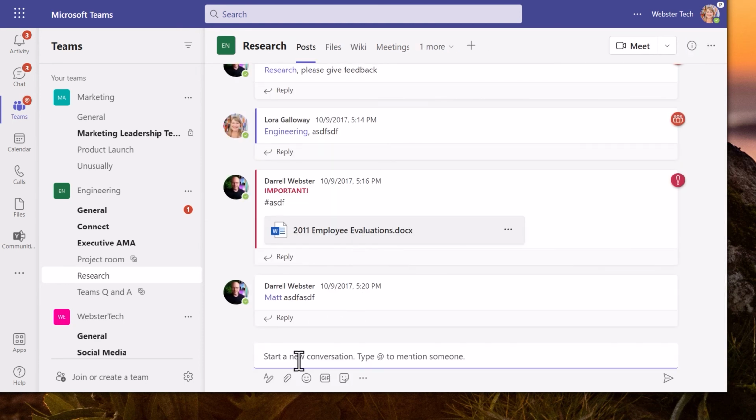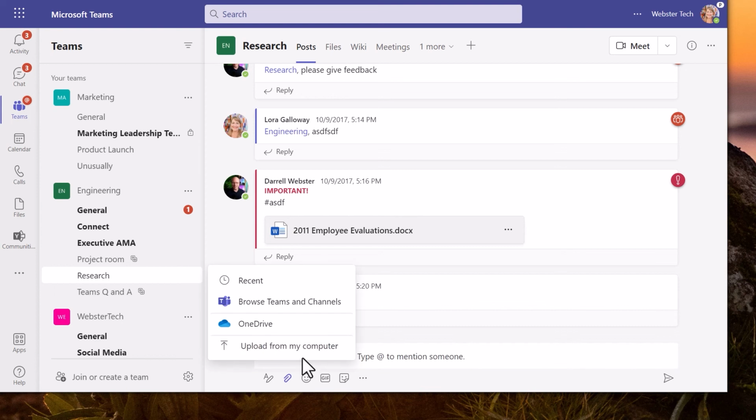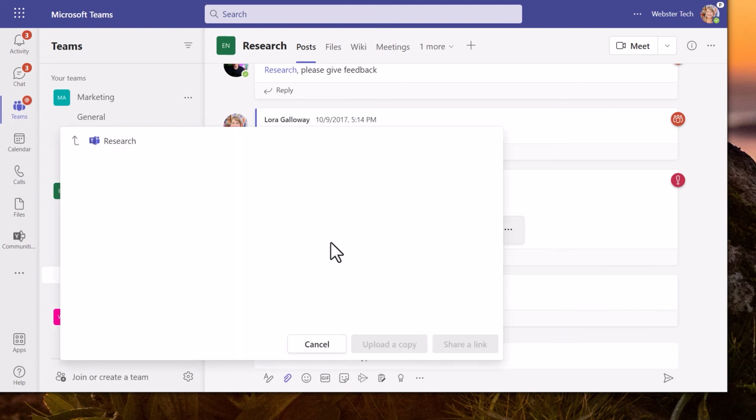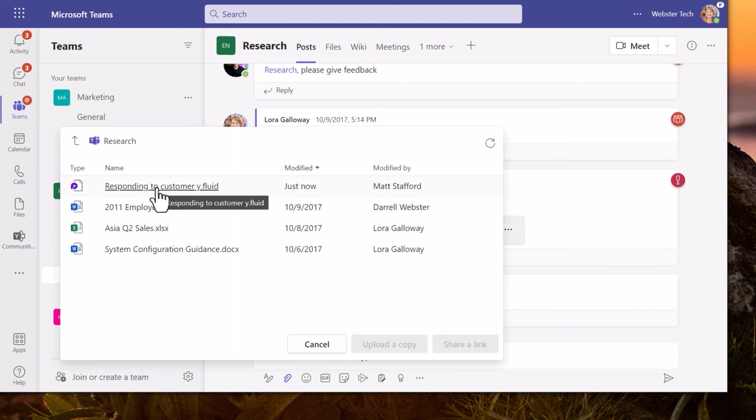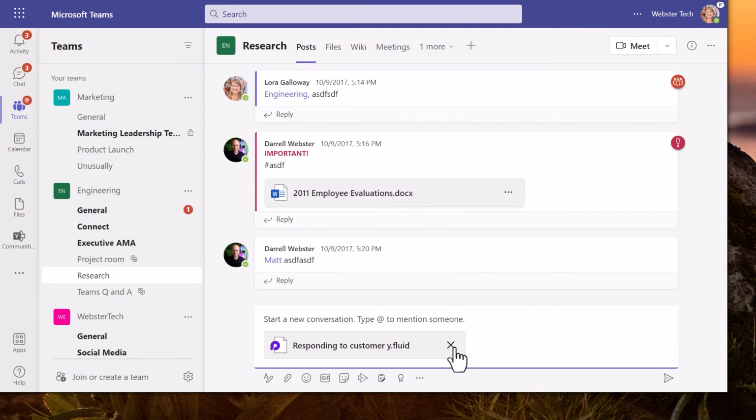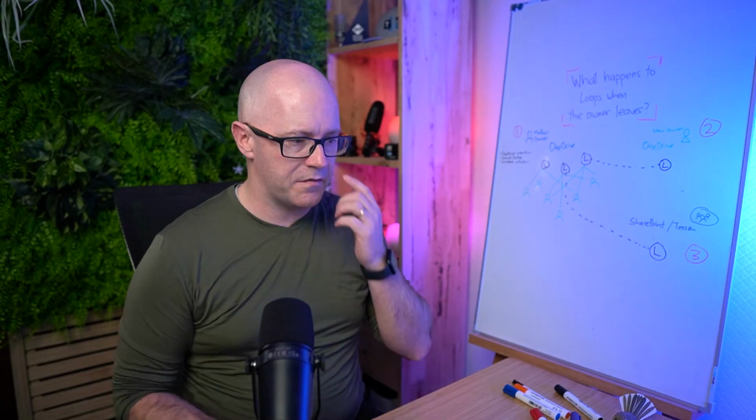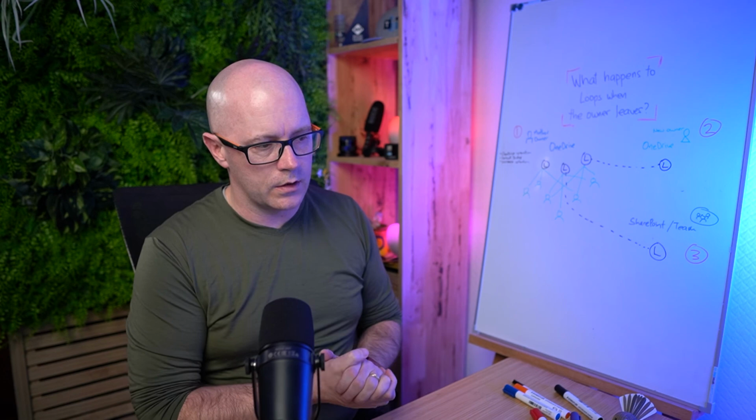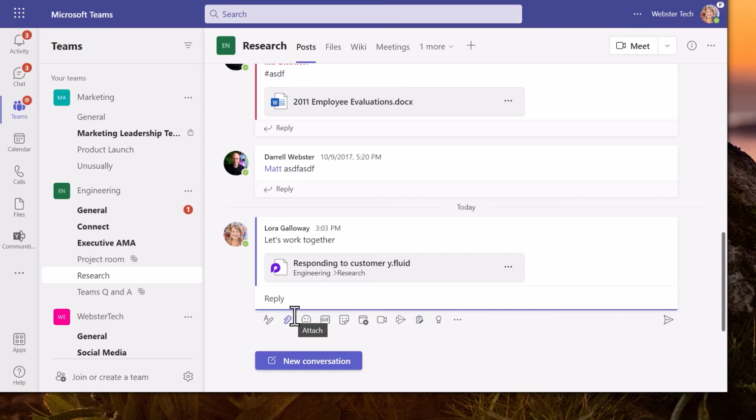Today, if I was to add that to a conversation, let's just add the file, and it will be just like an attachment. Share that link. Let's work together. We don't have that nice looking embedded loop that is there that we can edit immediately.